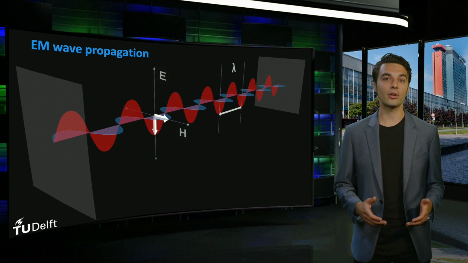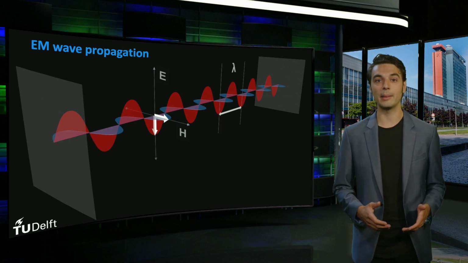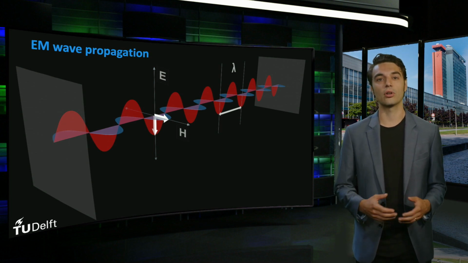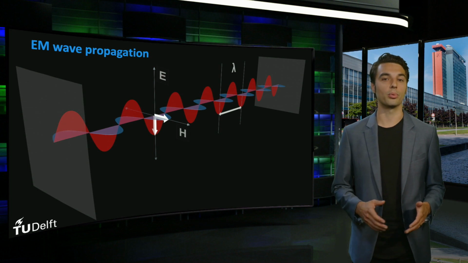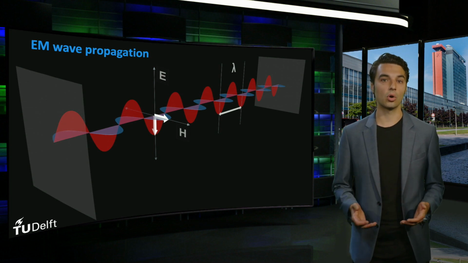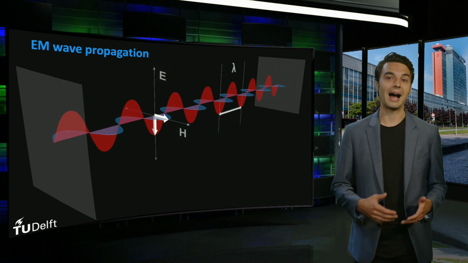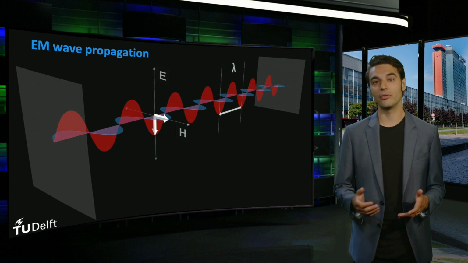The behavior of electromagnetic waves is described by the Maxwell equations, which are rather complex and outside of the scope of this course. Later in this course, we will qualitatively consider how the electromagnetic wave behavior is used in solar cell design.